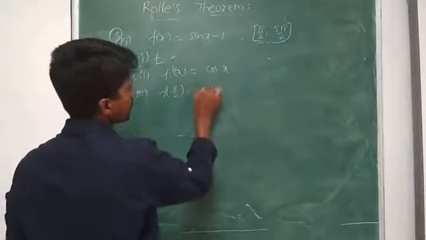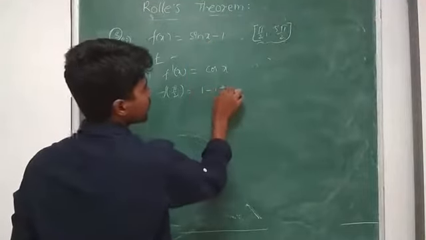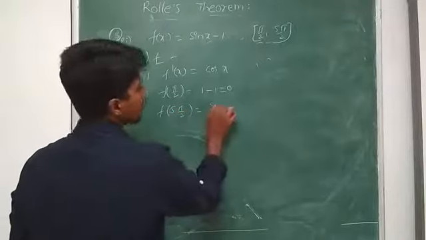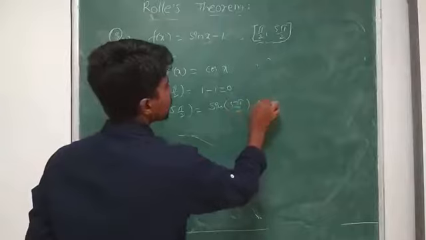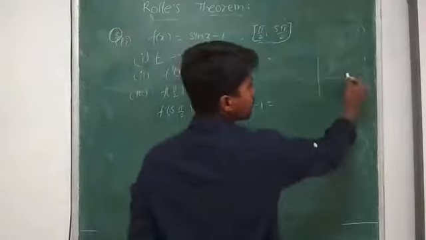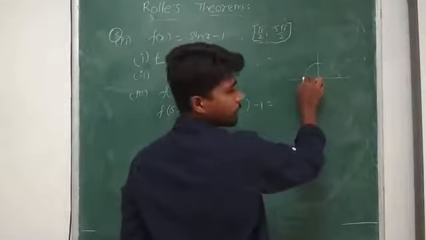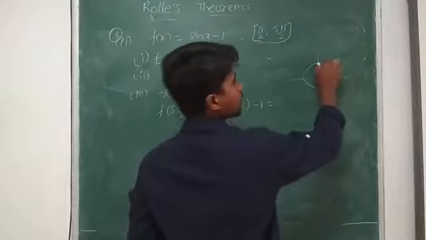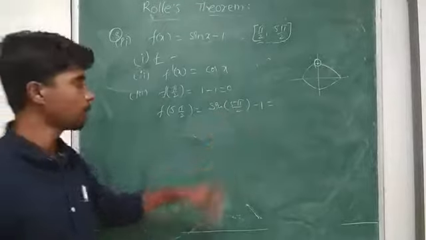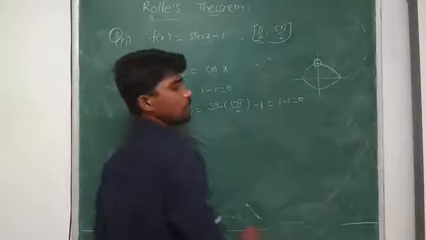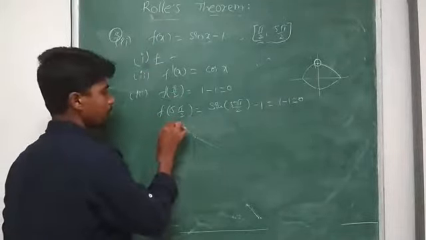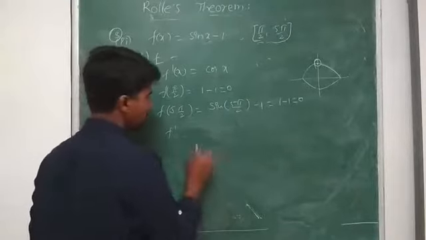What is f(pi/2)? sin(pi/2) is 1, 1 - 1 = 0. f(5pi/2) = sin(5pi/2) - 1. Counting pi/2, 2pi/2, 3pi/2, 4pi/2, 5pi/2, sin(5pi/2) is the same as sin(pi/2), which is 1. So 1 - 1 = 0. So f(pi/2) = f(5pi/2). Therefore f satisfies Rolle's theorem.